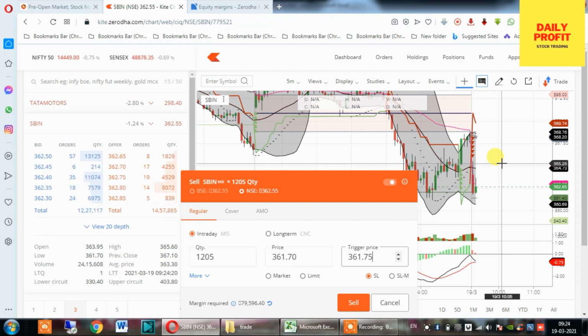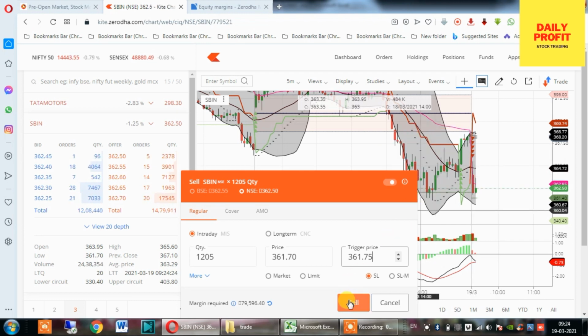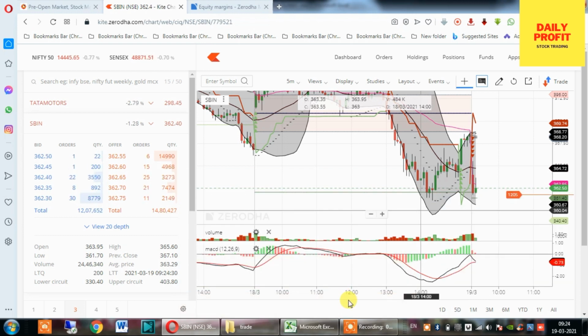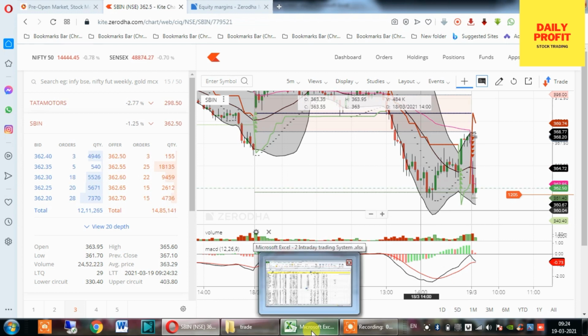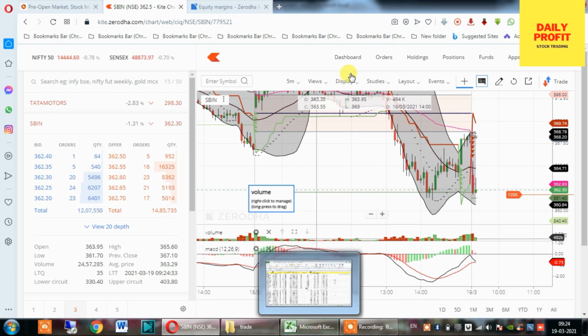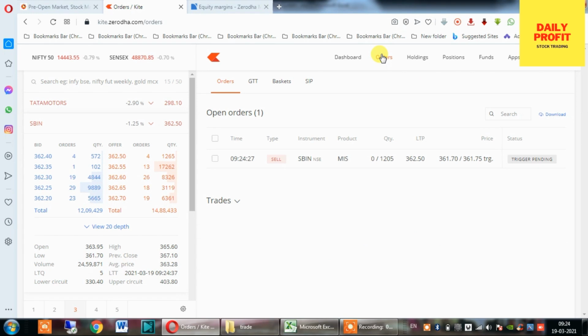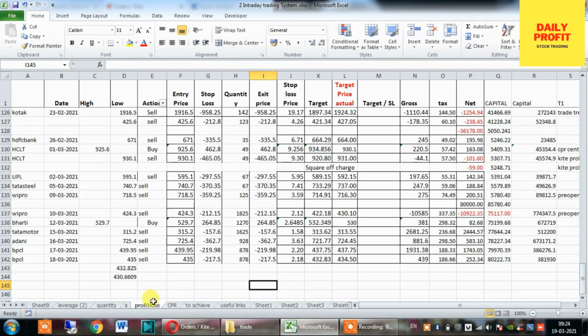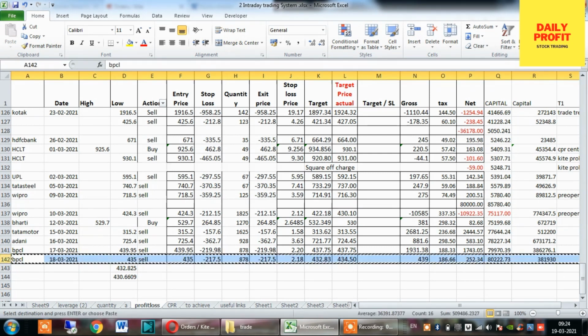I am waiting, and I hit the sell order button. I'll show you in the orders whether it is executed or not. See, the trigger is pending. So my order is accepted, and when the price comes, it will get hit.